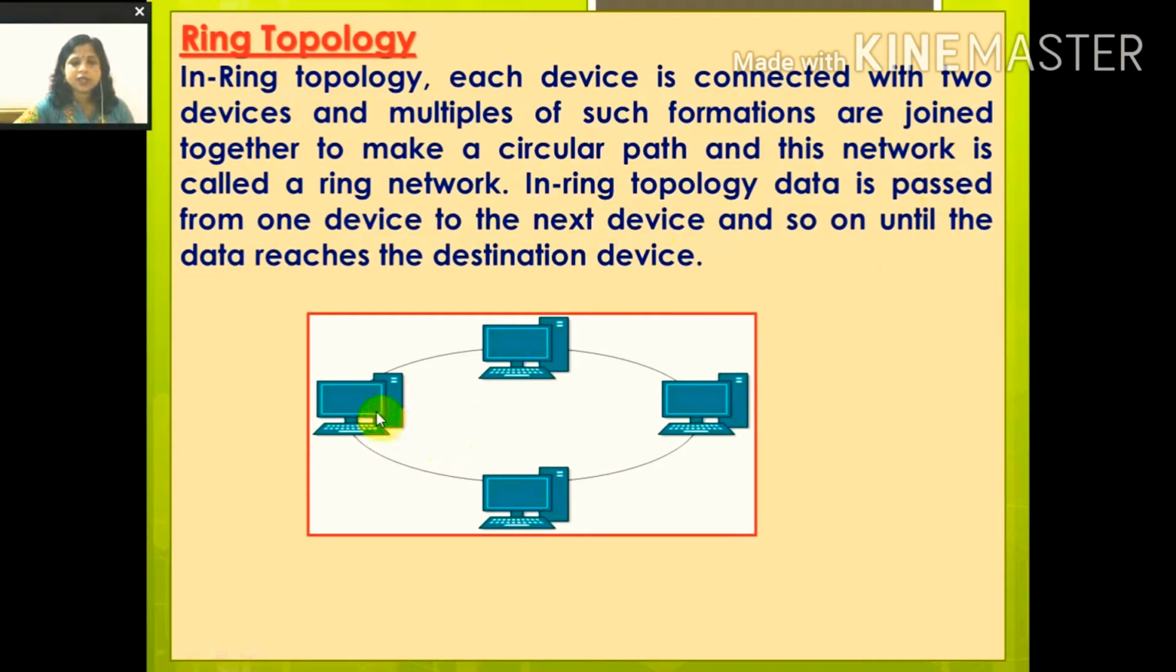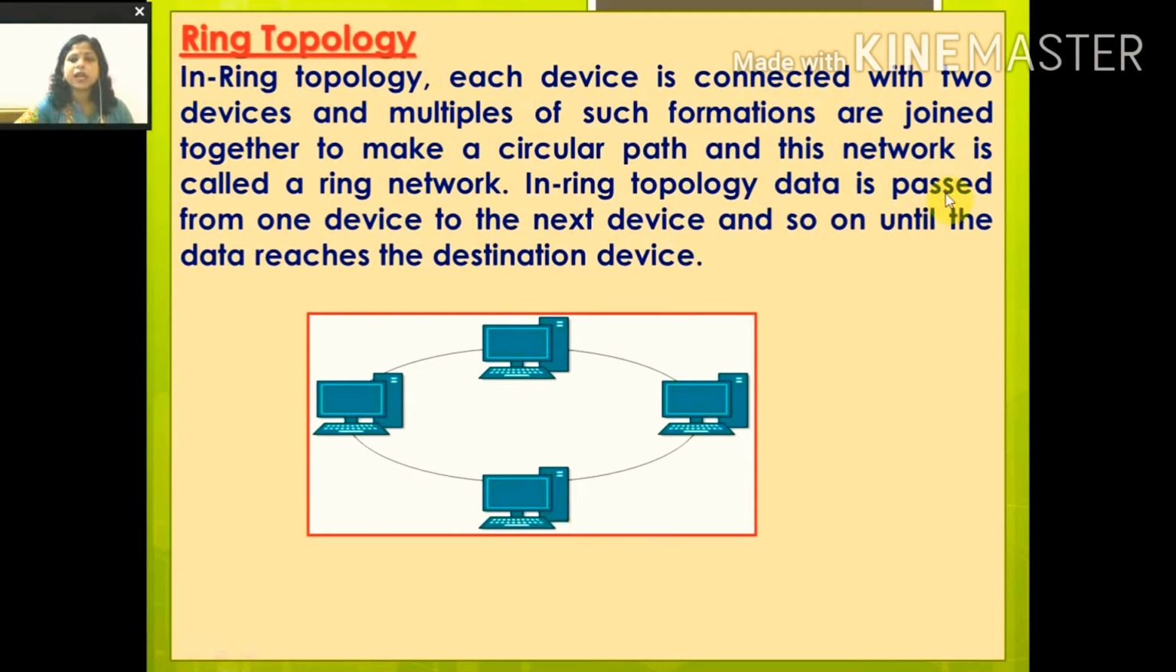One computer is connected to two computers at both sides. That is written: each device is connected with two devices. And if multiples of this type of network are connected together, they will form a ring shape or circular ring shape, known as your ring topology.